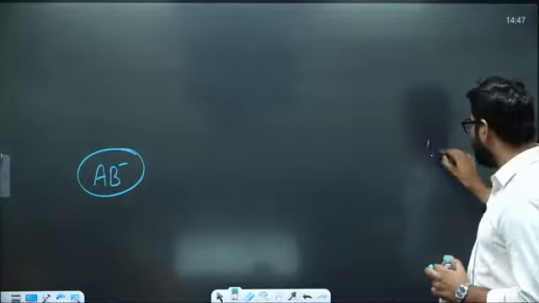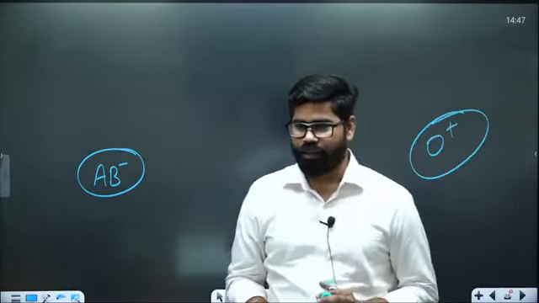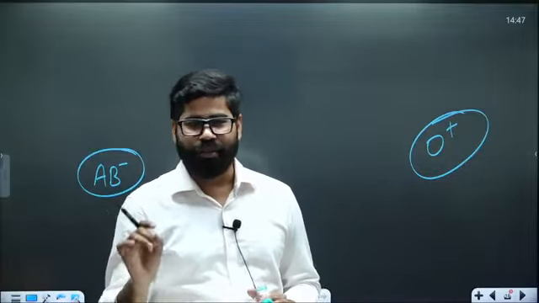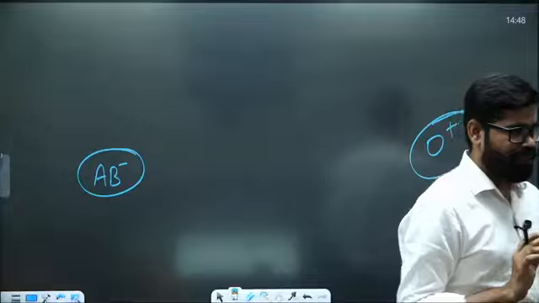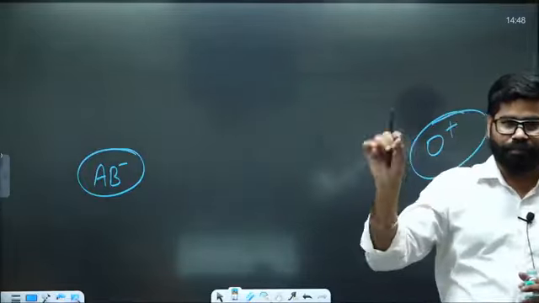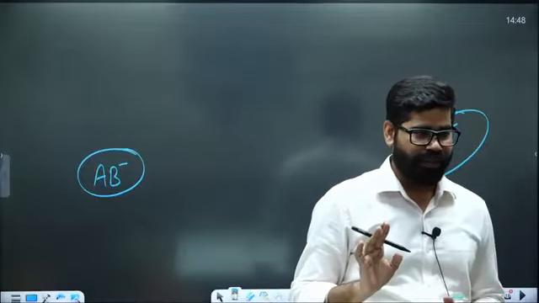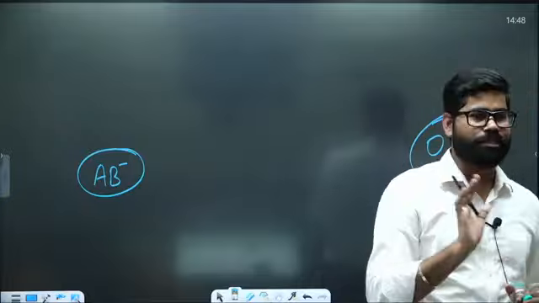is O positive, 37%. There is a misconception that O is rare, but O positive is the most common blood group. If you are in a crowd of 10 people, 4 or 5 of them will have O positive.